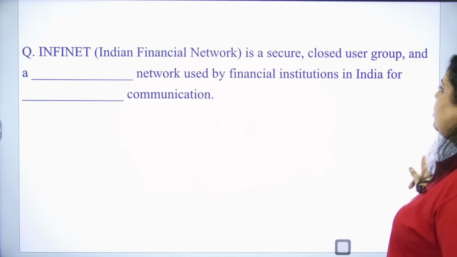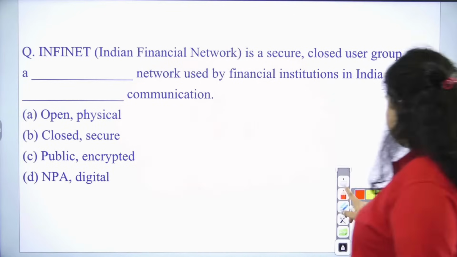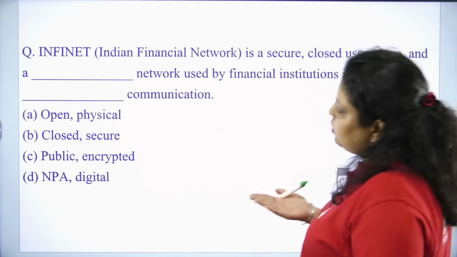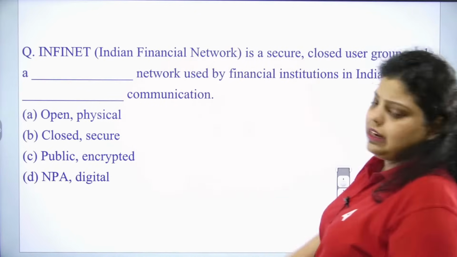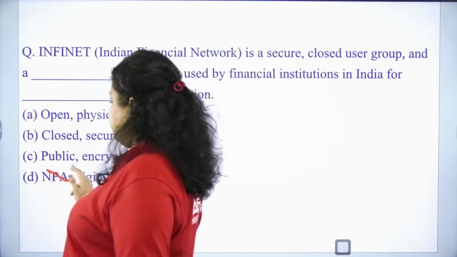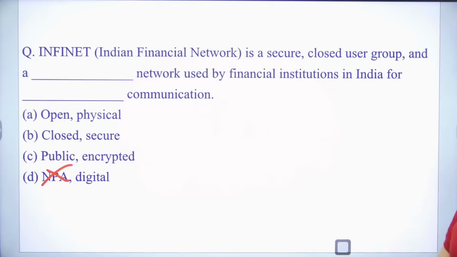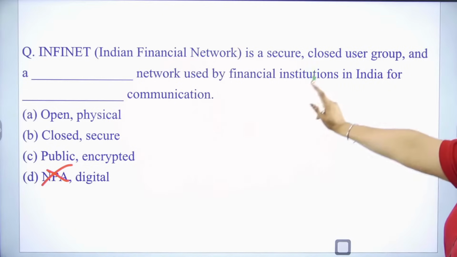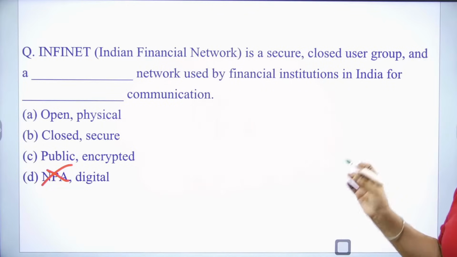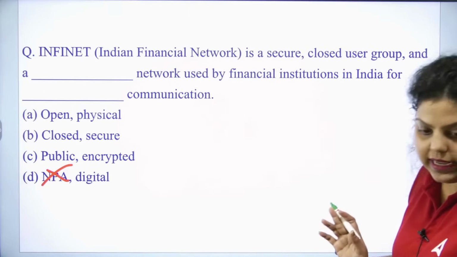Infinet is a secure closed user group and a dash network. What type of network is it? The options are open network, closed network, public network, NPA network. So you can simply eliminate the NPA network. It's not a non-performing asset network. It can be open, closed or public. Now let's move forward. A network used by financial institutions in India for dash communication. Let's say I do not know whether it's open, closed or public. So I will move on to the next point.